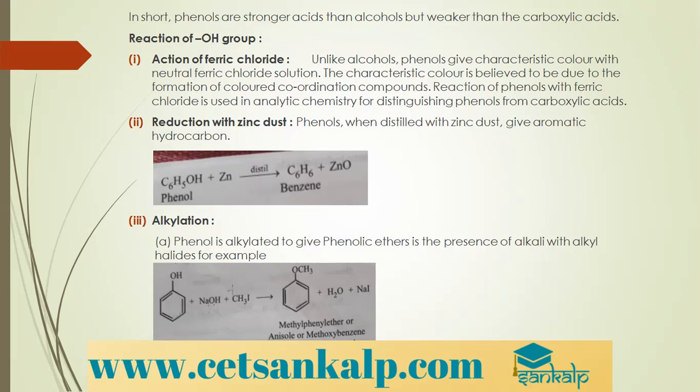Next is reaction of OH group. Here we have action of ferric chloride. Unlike alcohols, phenols give characteristic color with neutral ferric chloride solution. Alcohols do not give this test. So this is a characteristic to distinguish between alcohols and phenols. This characteristic color is believed to be due to formation of colored coordination compounds. So reaction of phenol with ferric chloride is used in analytical chemistry for distinguishing phenols from carboxylic acids.